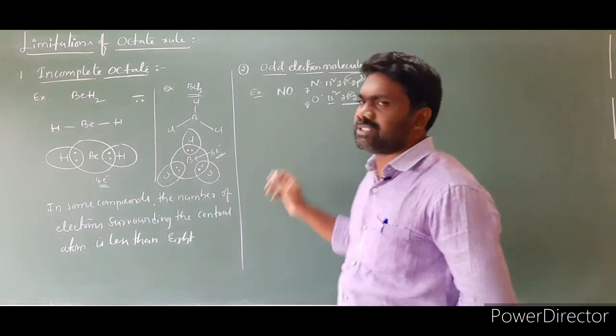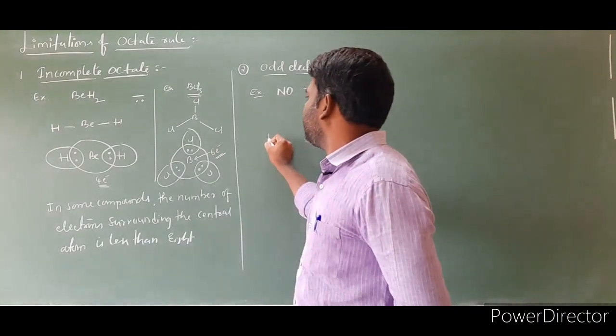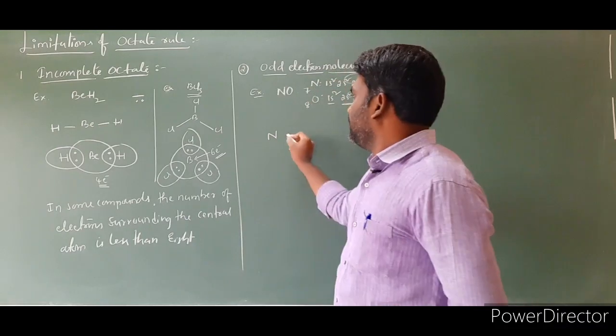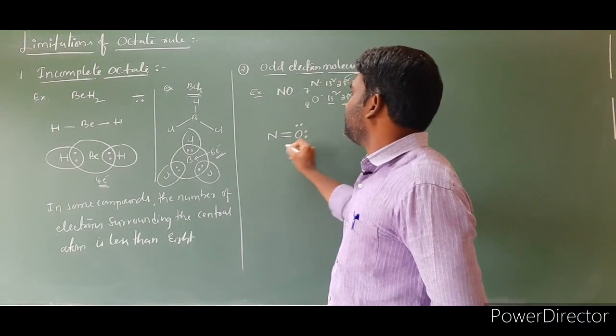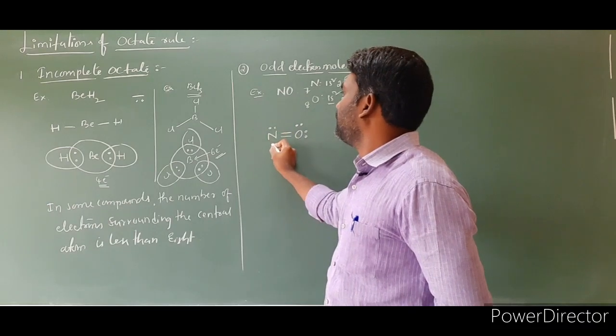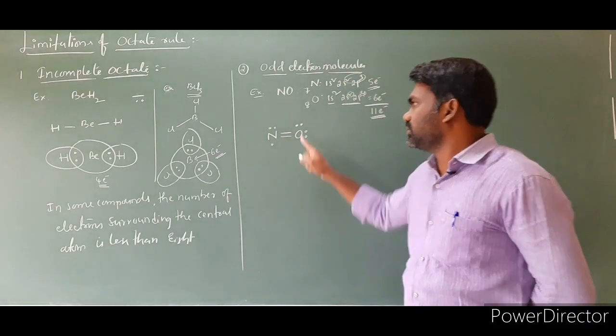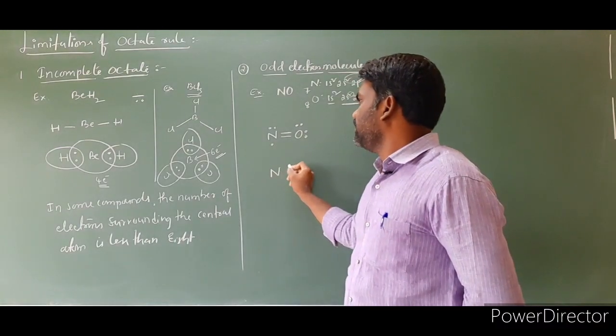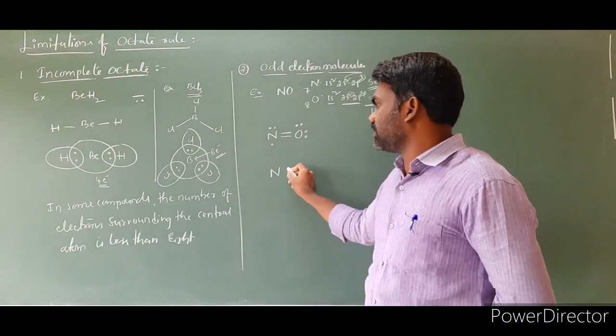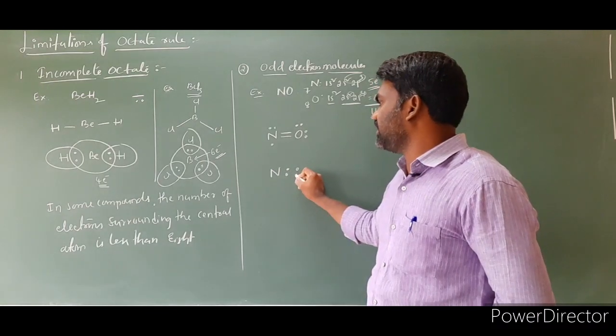Let us write a Lewis structure for this case. Nitrogen, N, double bond, O, 2 lone pairs on oxygen, and 1 lone pair on nitrogen. So this is one lone pair, this is another lone pair. Let us write the Lewis structure. N, this bond is made up of 2 electrons. The total number of electrons between the two atoms is 4.